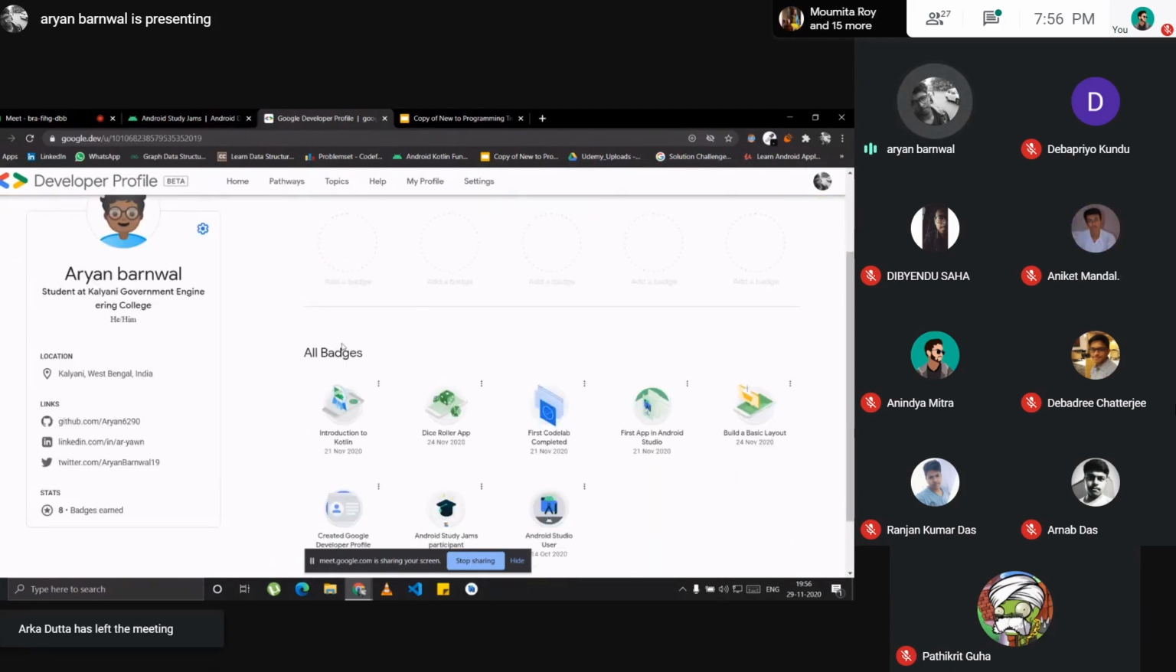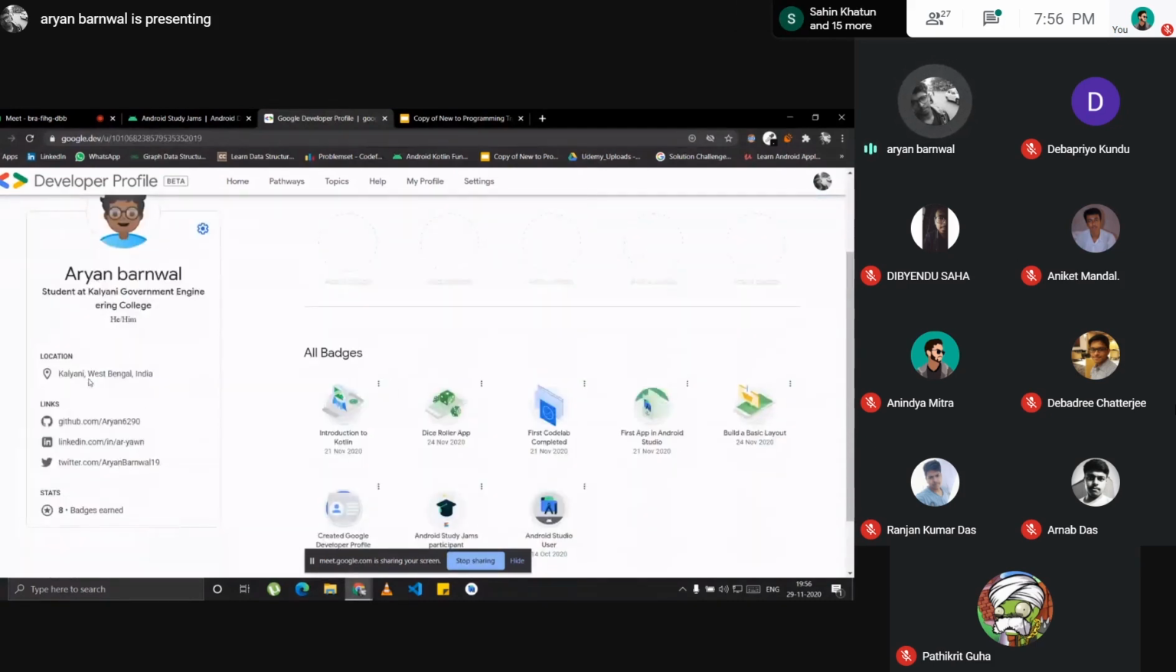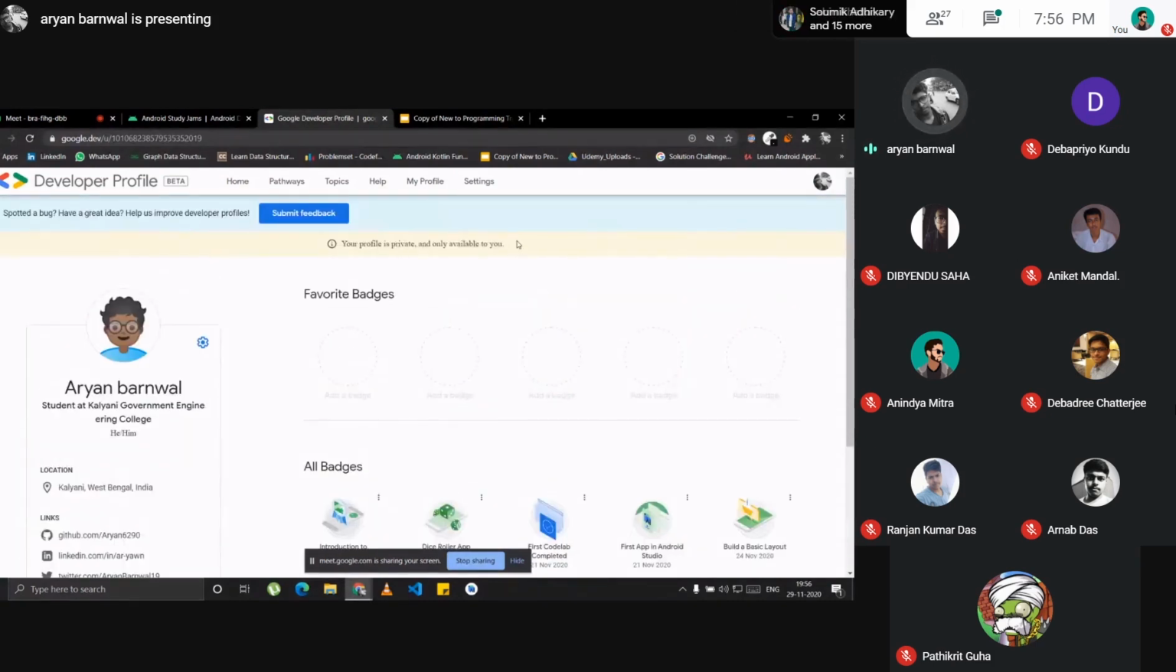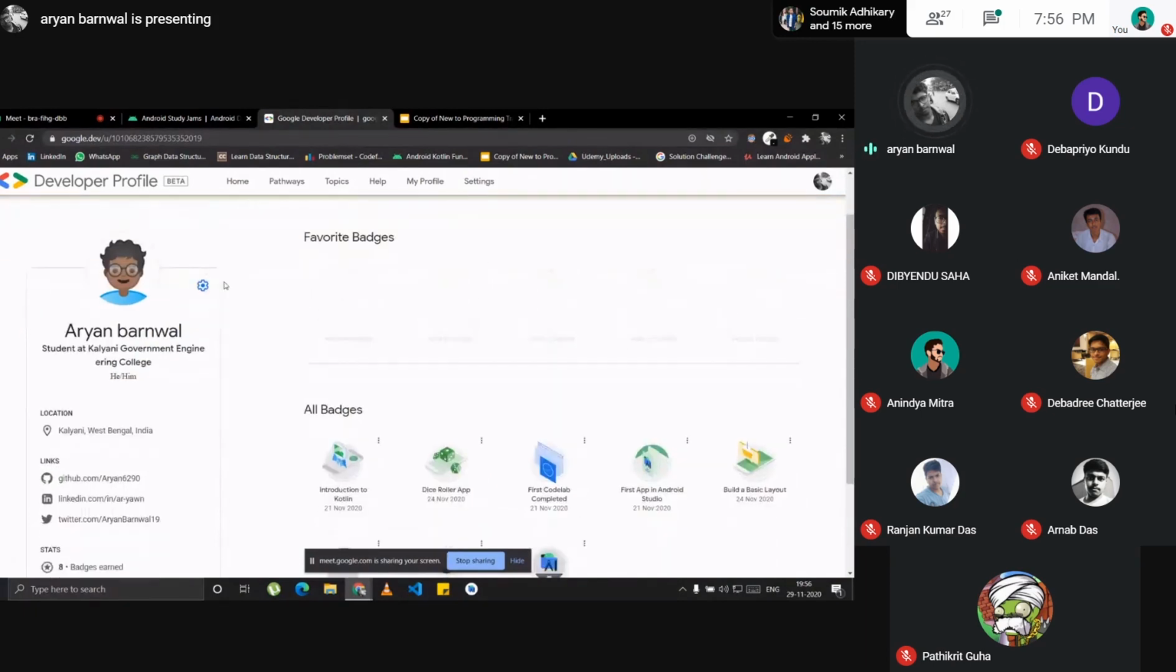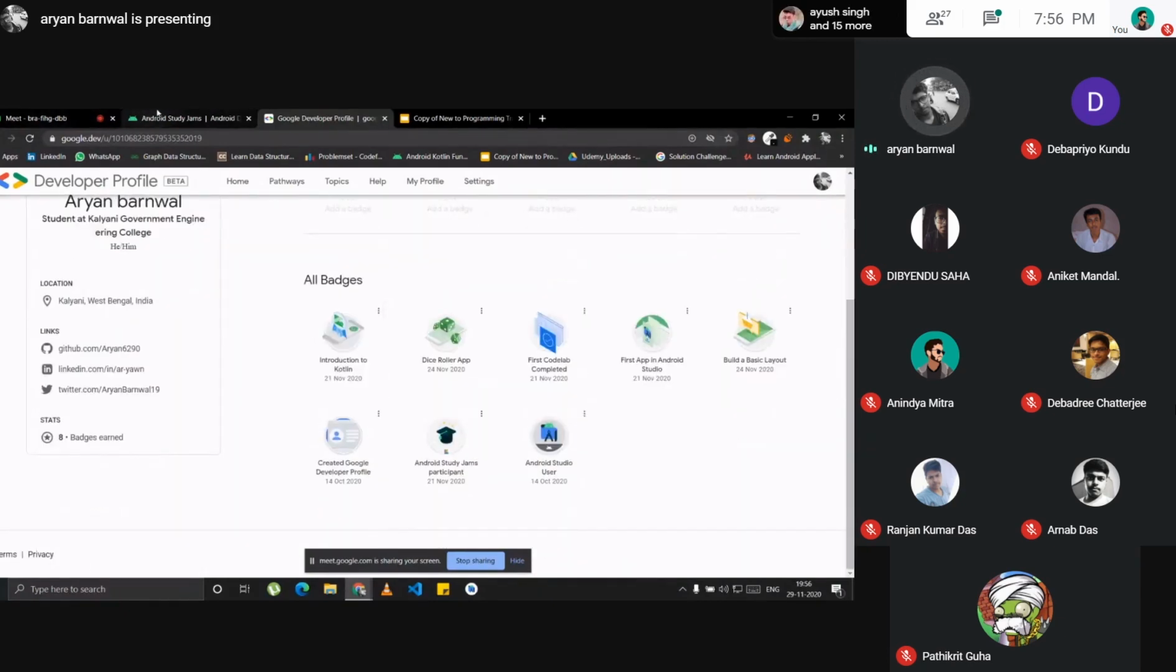So you can see that I have completed the first track of this series and I have a total of 8 badges. If you complete the whole track, you will get 8 badges, and here is the profile. For right now, this is private. I think this is because it is in beta stage, but I think they will rectify that. So here is my profile and here are the badges I've collected till now for completing the first track.